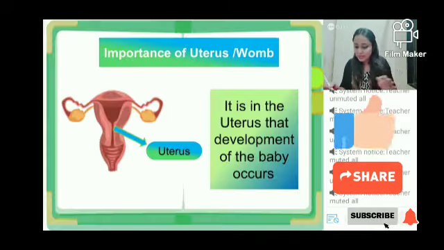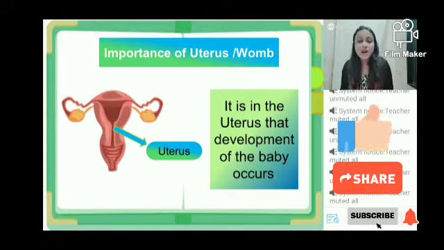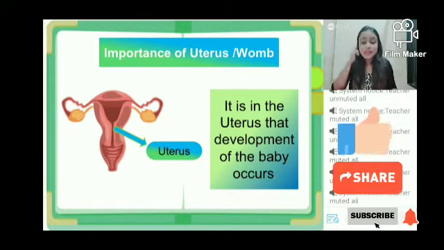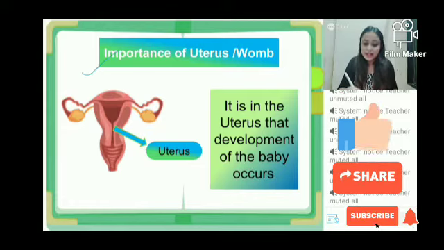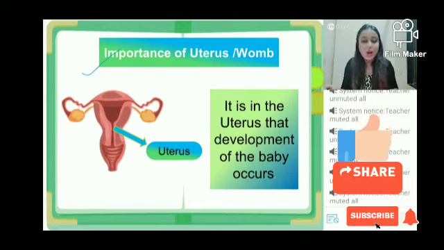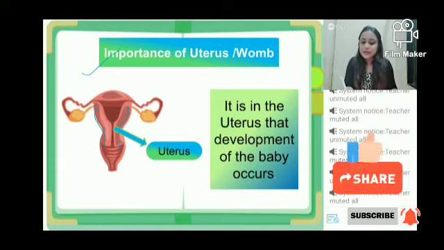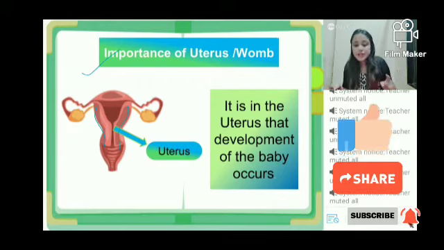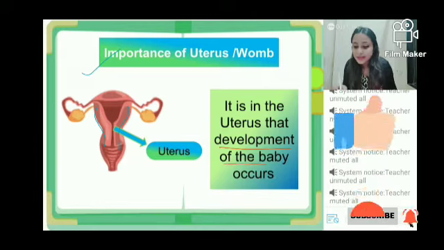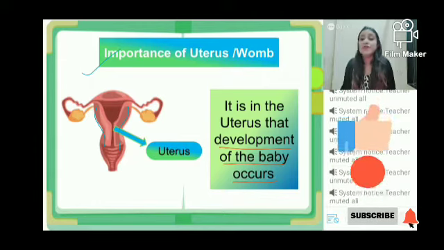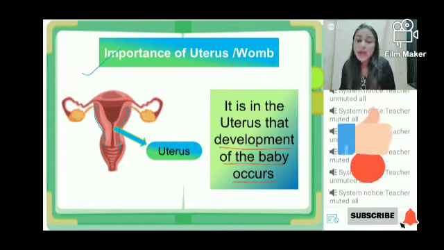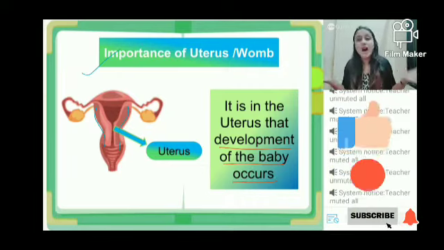Guys, what has happened? Okay, let me now tell you about the importance of uterus, that is importance of womb. I told you that uterus is this part of the female reproductive system and uterus is particularly important because it is where the development of the baby will be occurring. Okay, all of us, we have a house for ourselves.